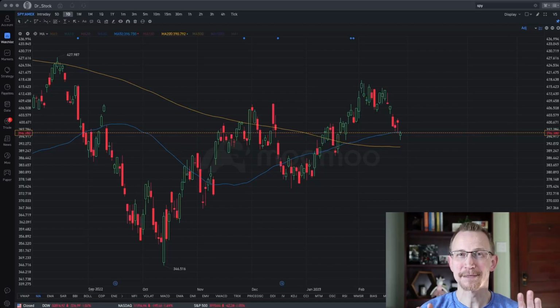So it is possible that we come down a little bit further over the next week. Maybe we come down to that 200-day. I don't know that we fall below it between now and then. I don't know that there are big enough catalysts to move us down below it leading up to the CPI and the PPI coming out, like I said, March 14th and March 15th. So we have just a little bit downward to go. And I think that there's reason to be just a little bit bullish leading into the early parts of March, leading up to those two releases, CPI, PPI, March 14th, March 15th.